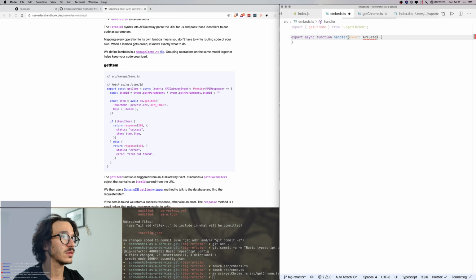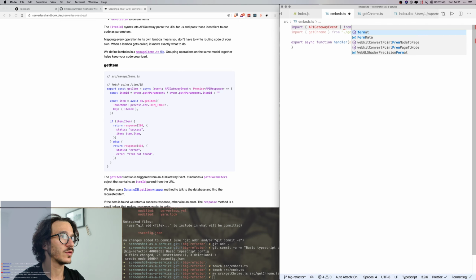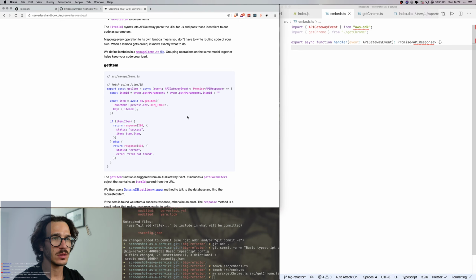We get API Gateway event from AWS SDK, right? Do we? Yeah, okay. So API Gateway event, is this working? Come on. Or is it AWS TypeScript Lambda?